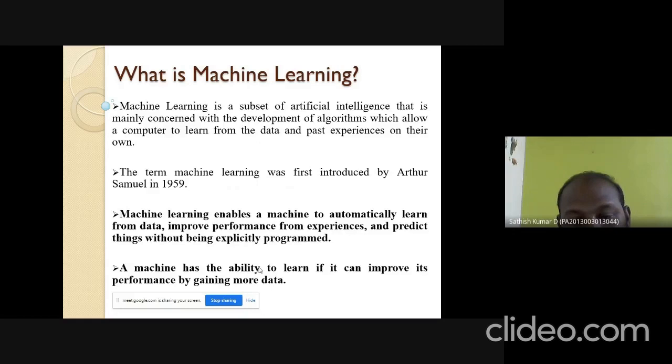Machine learning enables a machine to automatically learn from the data, improve performance from experiences, and predict things without being explicitly programmed. That is, in machine learning, without the programming concept, the machine is going to learn from the past experiences as well as the past data, and based on the data and experiences, it is going to predict the output. That is called machine learning. A machine has the ability to learn if it can improve its performance by gaining more data. That is, if you give more data, the performance can also improve.